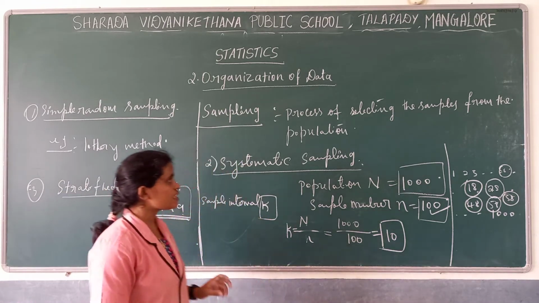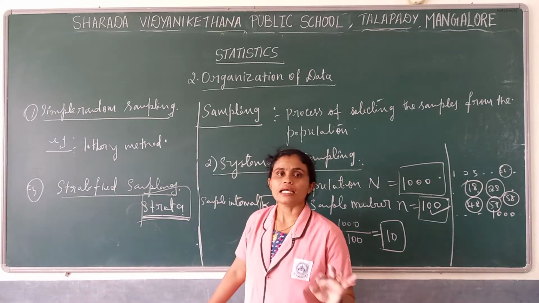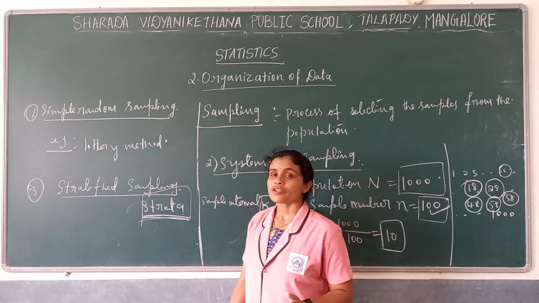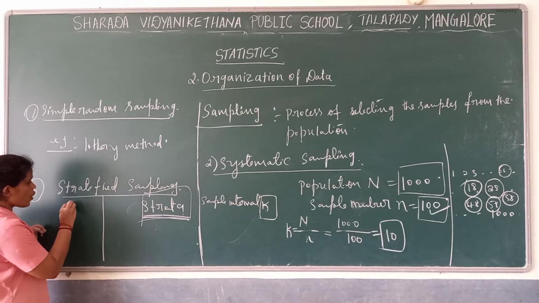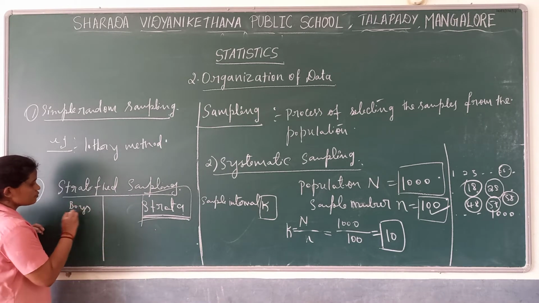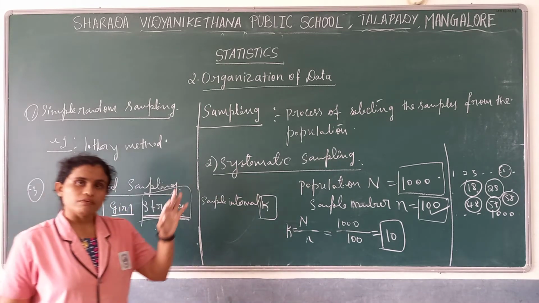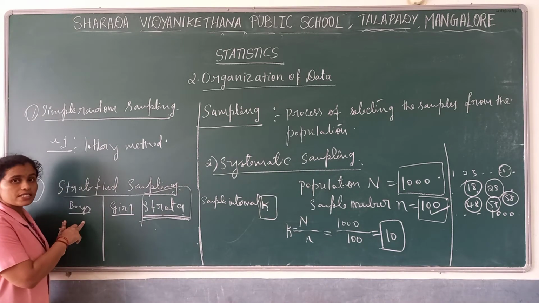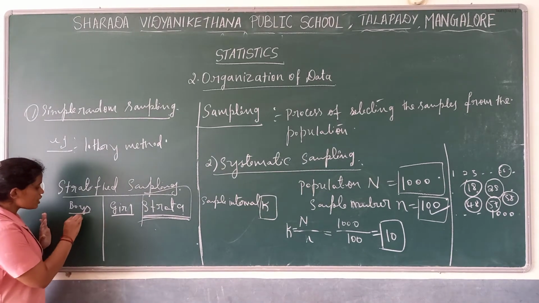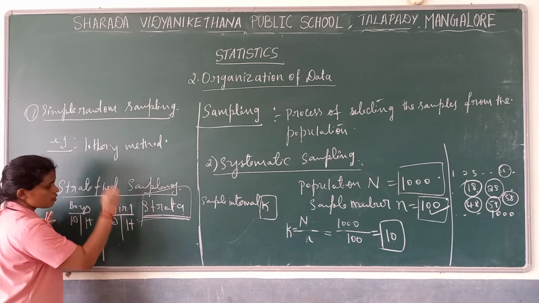For example, take one particular classroom. It is a commerce classroom, here in Shantavidya. There are boys and girls. Among boys, there are day boarding boys and hostel boys. Here there are day boarding girls and hostel girls.